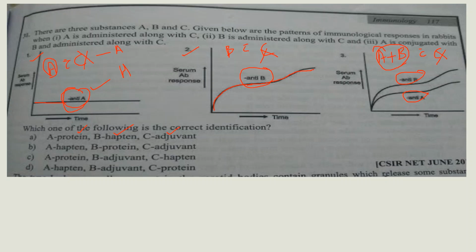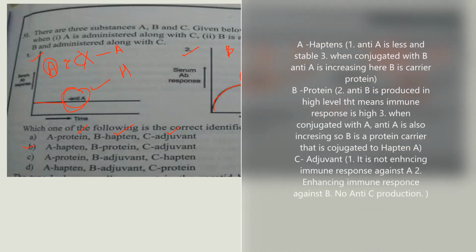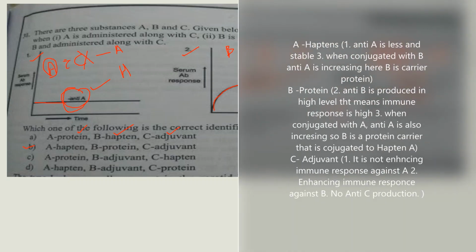So antibodies against B are produced, antibodies against hapten are also produced, but there is no antibody against the adjuvant. So we can say A is a hapten, B is a protein, and C is an adjuvant. So option B is correct: A is hapten, B is protein and C is adjuvant.